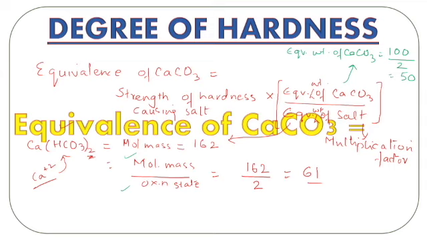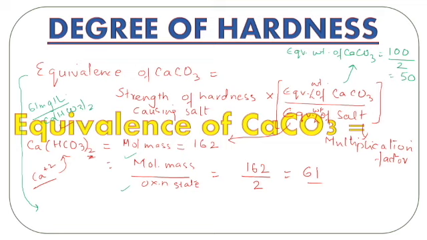Again coming to the equivalence of calcium carbonate. Now if the question says that a sample of water contains, let's say, 61 milligrams per liter of calcium bicarbonate, what is the hardness of water?